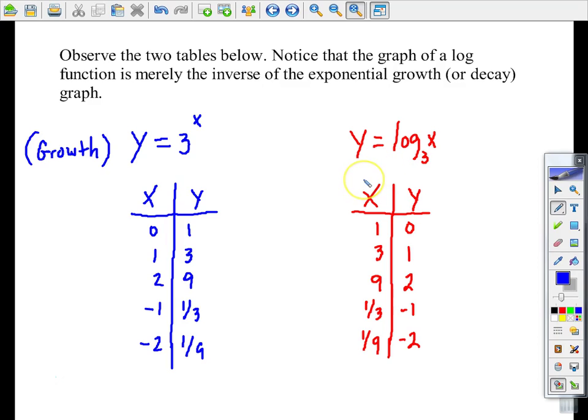So the takeaway from the first part of this lesson is log functions are inverses of exponential growth, and the same would be true if we had exponential decay. If we know the table for the exponential growth or decay function, then just switching the x and y coordinates and plotting those will give us the graph of the log function.